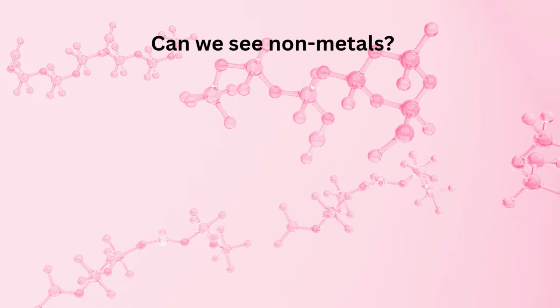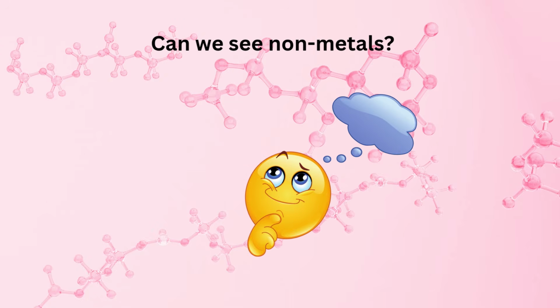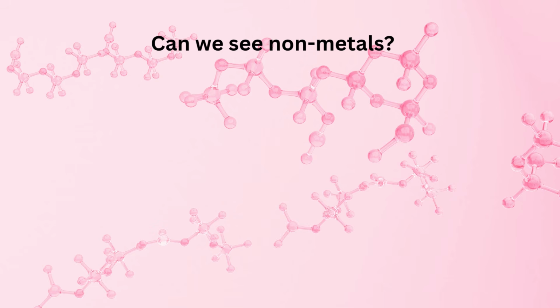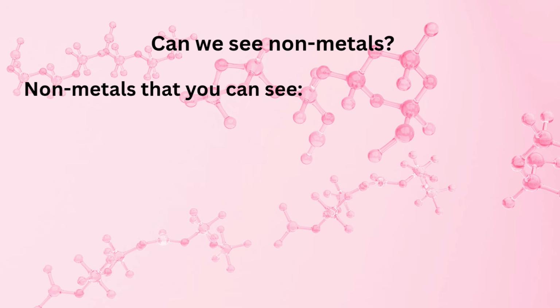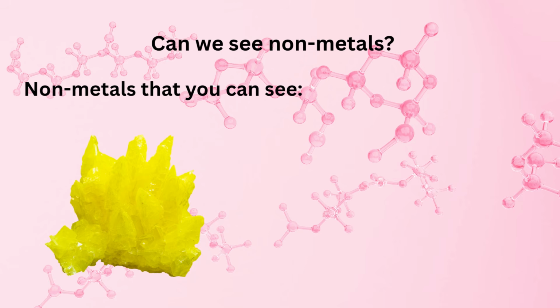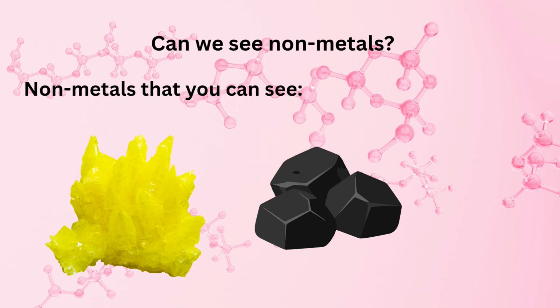Now the question arises, can we see non-metals? Answer is yes. You can see many non-metals, but not all of them. Non-metals that you can see: sulfur, which is a yellow solid. Carbon, also called coal or graphite, is a black solid. Iodine is dark gray crystals.